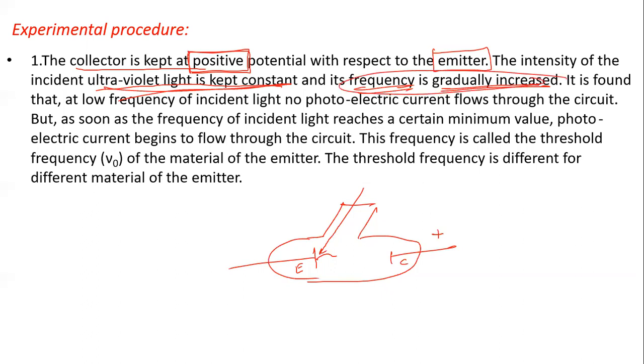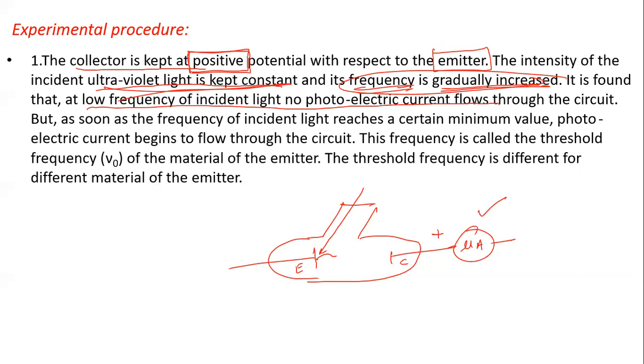It is found that when the frequency is less, there is no current in the microammeter, which means no electrons are emitted at low frequency. As we start increasing the frequency, still no current. At one particular value of the frequency, we get a current.